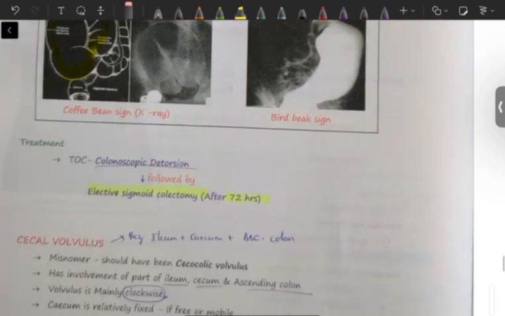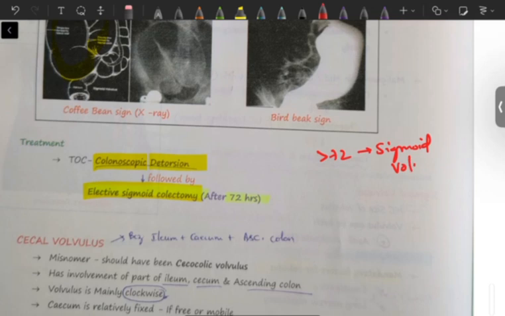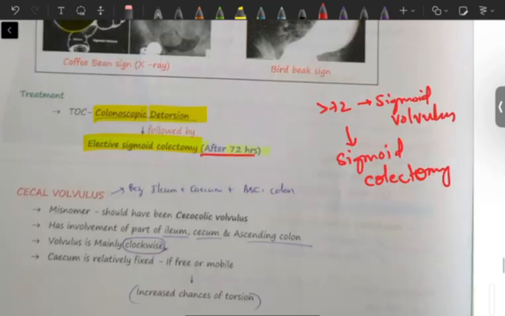Okay, so what is the treatment now? We all know it is sigmoid colon rotating on itself, so we will have to derotate it or detorsion it. By doing colonoscopy wherever there is torsion we will detorsion it, and then we will have to go for elective sigmoid colectomy. If more than 72 hours have passed since the sigmoid volvulus happened, it is most probable that it would have gone for necrosis. So that part of the sigmoid colon is removed. That procedure is called sigmoid colectomy. That is, after 3 days it is removed.